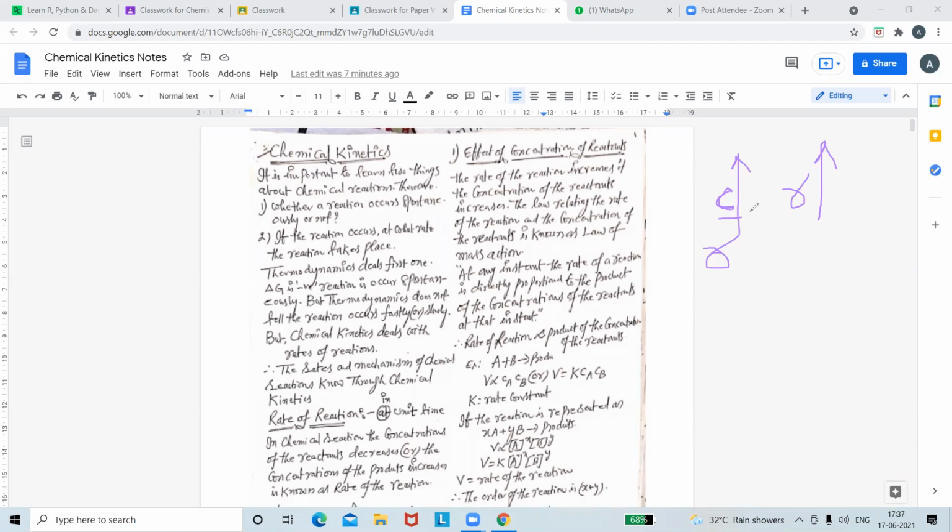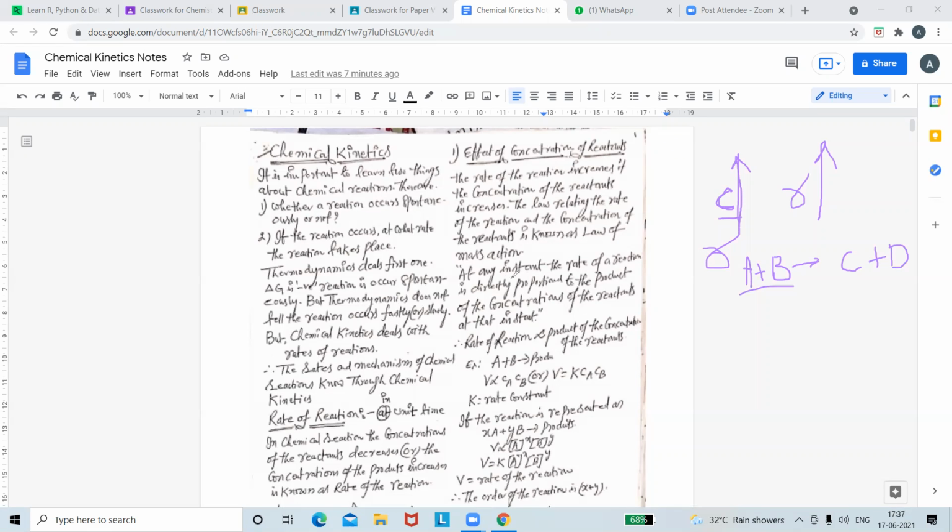Very high, sir. Very high. That is, if the concentration of the reactants is more, for example, if you take a reaction, A plus B is giving products C plus D. If the concentration of A and B is more, the rate of the reaction is also more, very high.